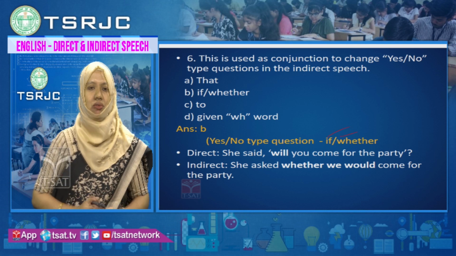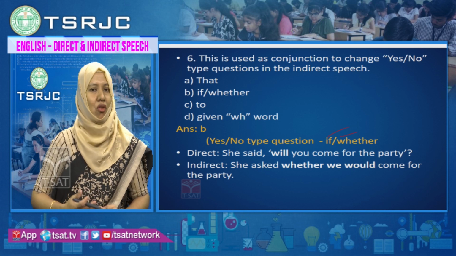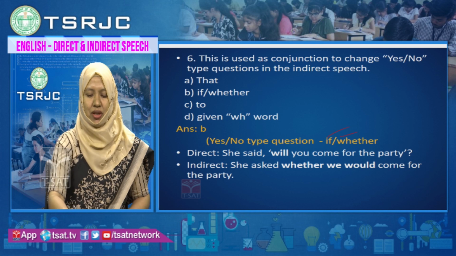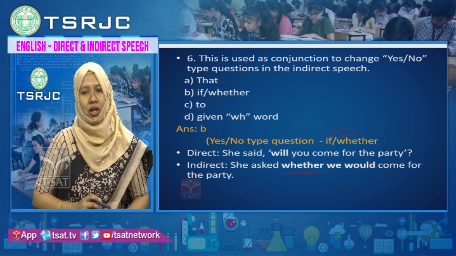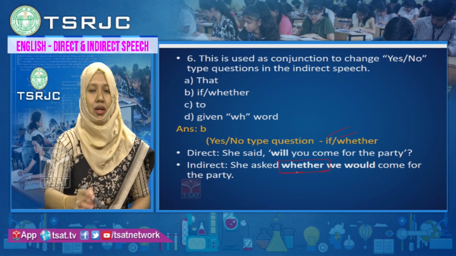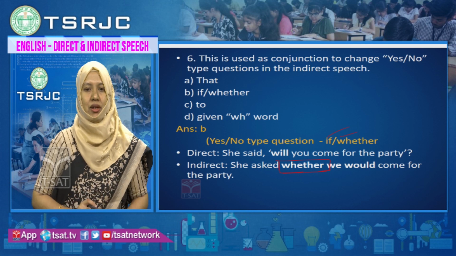as conjunction. For example, she said, will you come to the party? Answer will be, yes I will, or no I will not. So how will you change in indirect speech? She asked whether she would come for the party. So along with yes or no kind of question, you are using the conjunction whether.